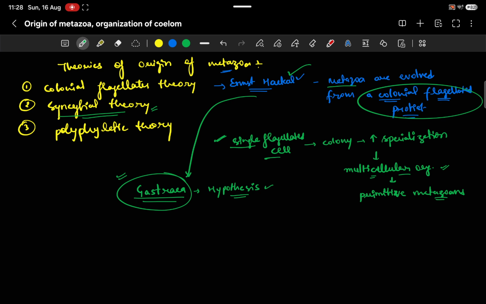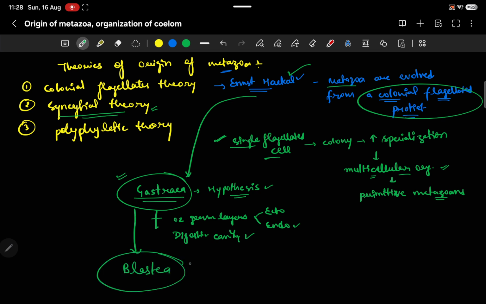Some features of gastraea: it is a hypothetical organism which contains two germ layers. The outer layer is ectoderm and the inner layer is endoderm. They have a primitive digestive cavity as well. Besides this, this gastraea was derived from blastaea.